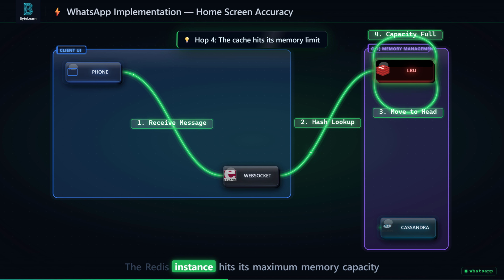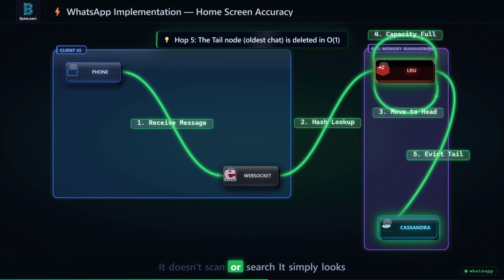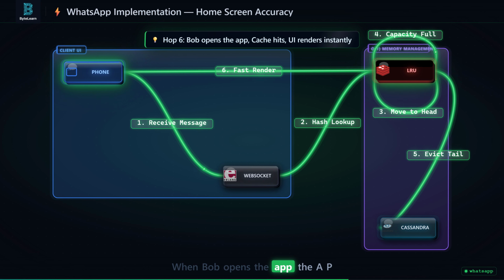The Redis instance hits its maximum memory capacity. It needs to evict a chat session. It doesn't scan or search, it simply looks at the tail pointer of the doubly linked list. It sees a chat from 3 years ago that hasn't been opened. It deletes the tail node in O(1) time. When Bob opens the app, the API asks for the family chat because it is at the head of the list. It is a guaranteed cache hit. The home screen renders the unread badge instantly.